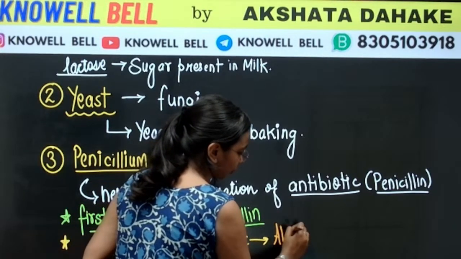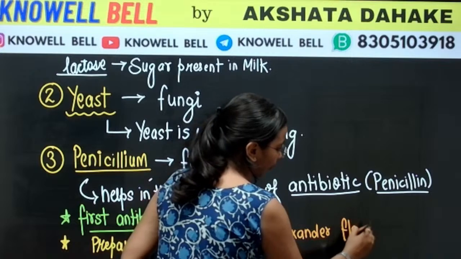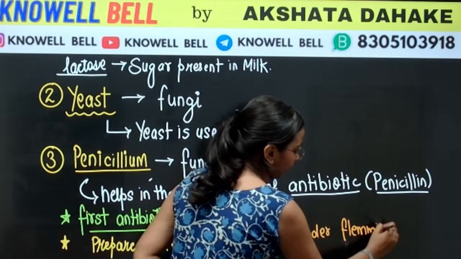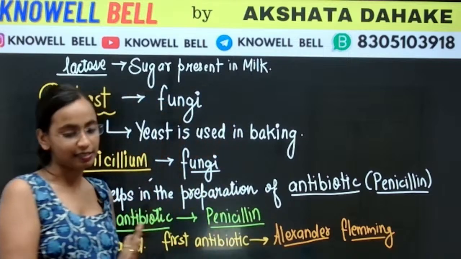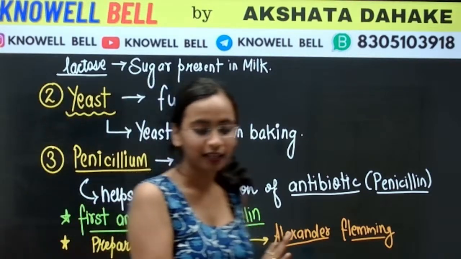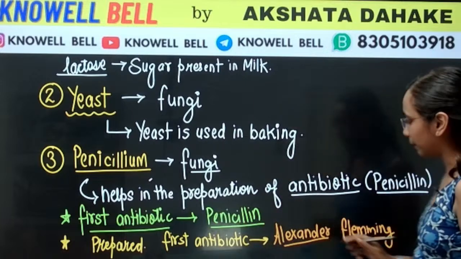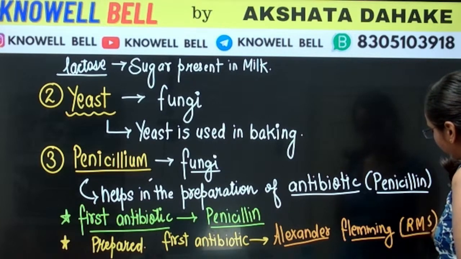Who was the person who prepared the first antibiotic? The first antibiotic was prepared by Alexander Fleming. तो ये जो हमारा question है, this is already asked in the RMS exam. Okay, so we will keep this in mind. Yes, Viral correctly answered. Alexander Fleming. Alexander Fleming is credited with the invention of first antibiotic.